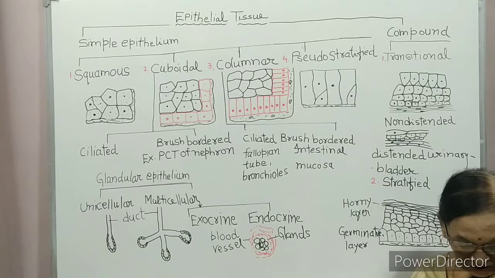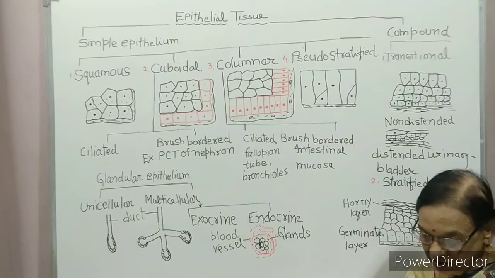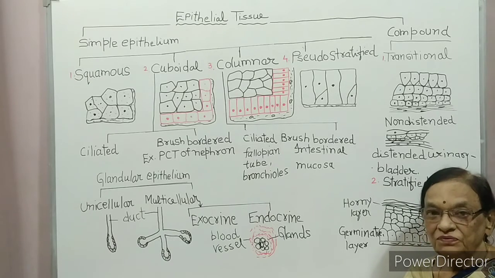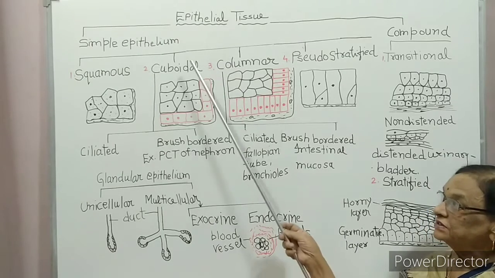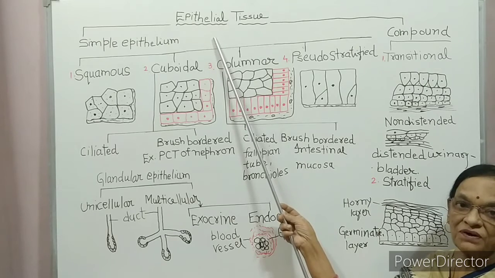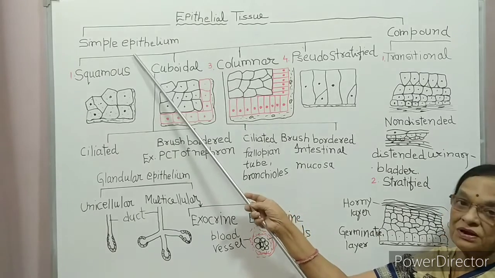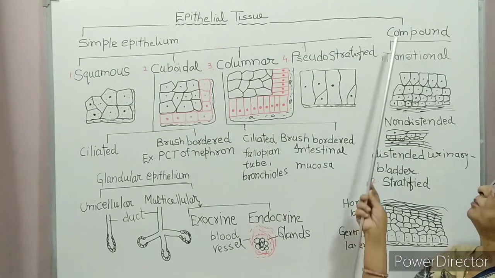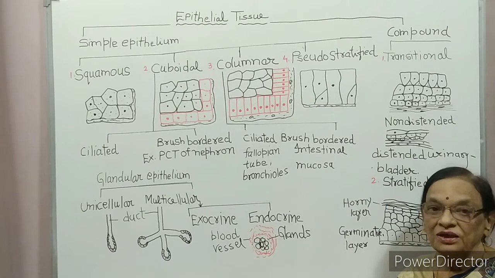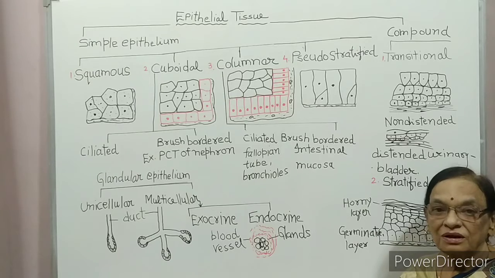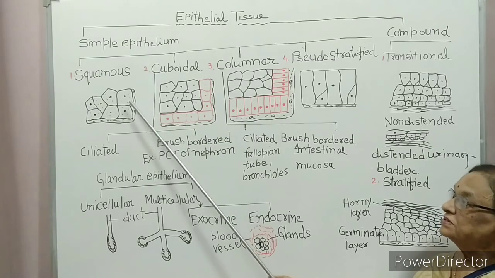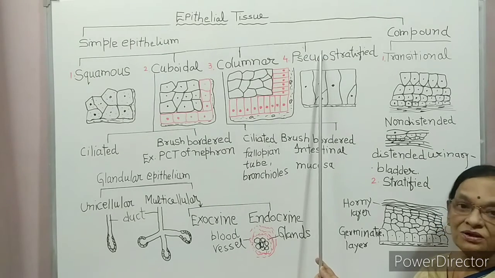These epithelial tissues form different types of structure. For example, epithelial tissue is classified into two groups, simple epithelium and compound epithelium. So epithelium is of two types, simple and compound epithelium. Simple epithelium is classified into four types.